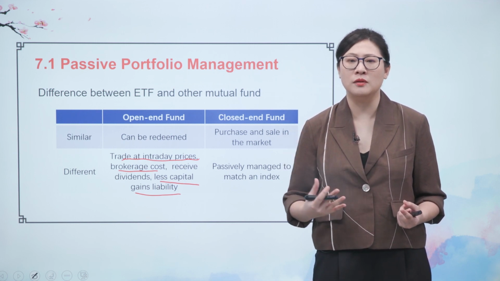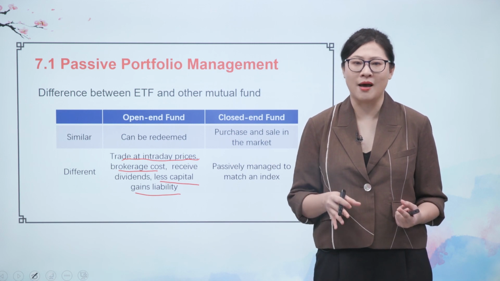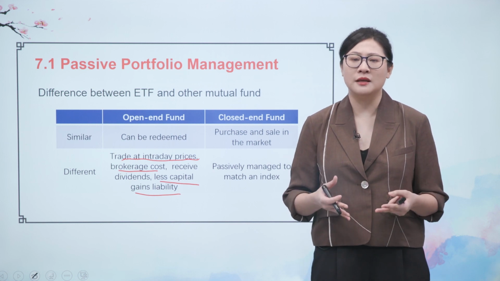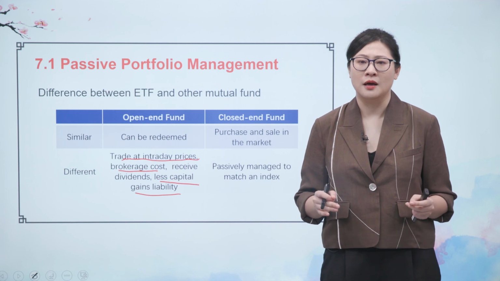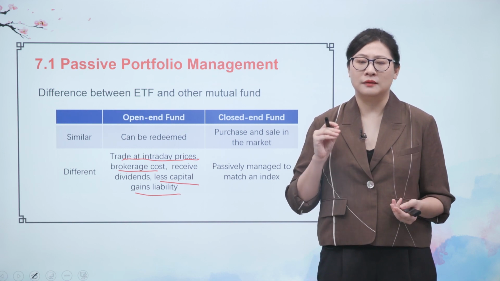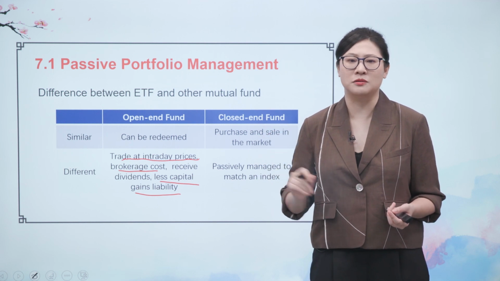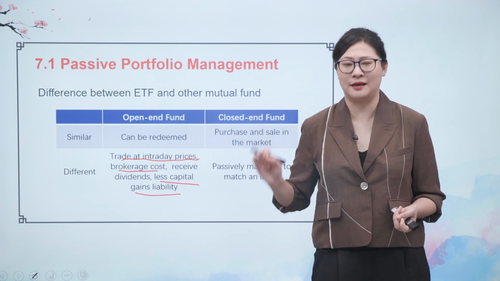So there is no capital gain realization. In that case, for ETF, it is less capital gain liability. If as an investor, you receive that basket of stocks and you take all these stocks to the market and sell them, at that time, you will be charged the capital gain tax.